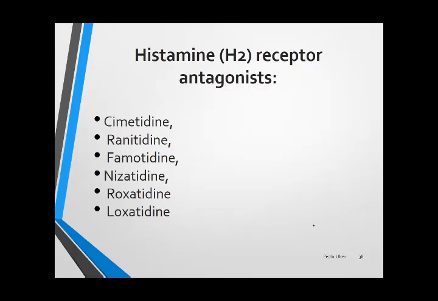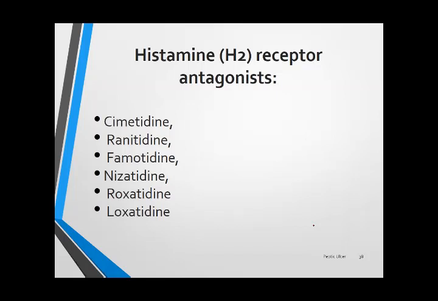Now we come to the H2 receptor antagonists. Many drugs, the names of many groups of drugs show their mechanism of action. As the name shows, this group of drugs definitely inhibit the histamine receptors, okay, to produce their effect.